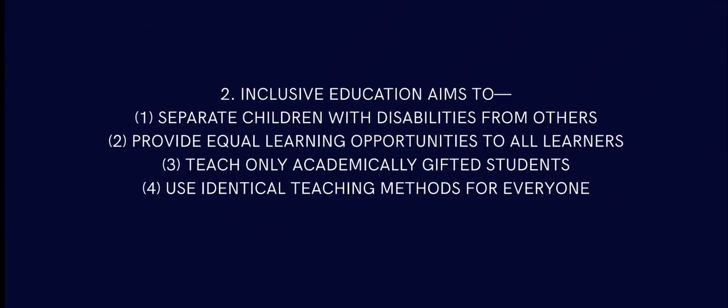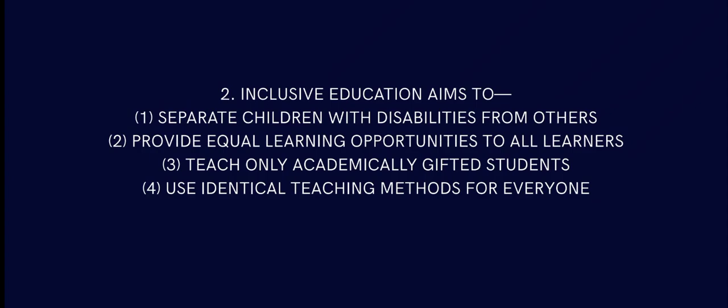Question number 2: inclusive education aims to do what? Separate children with disabilities from others. That is not the whole point of inclusive education. Providing equal learning opportunity to all learners.